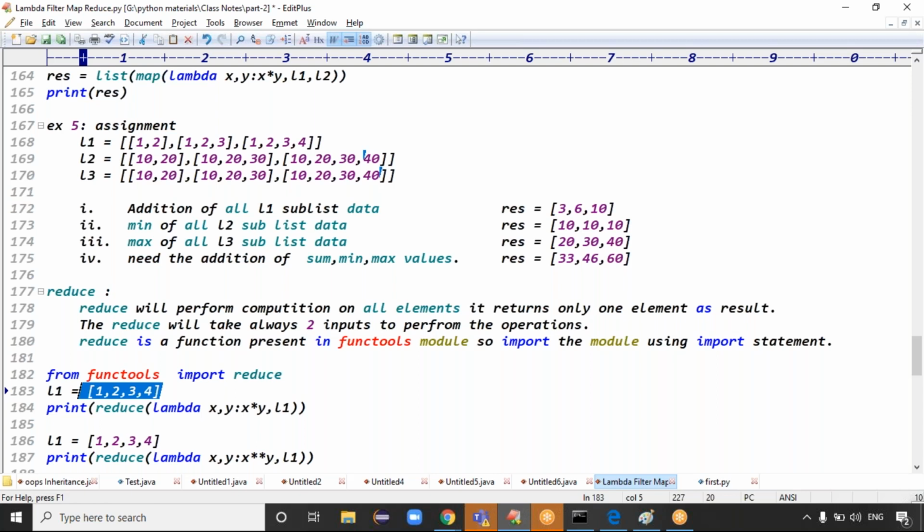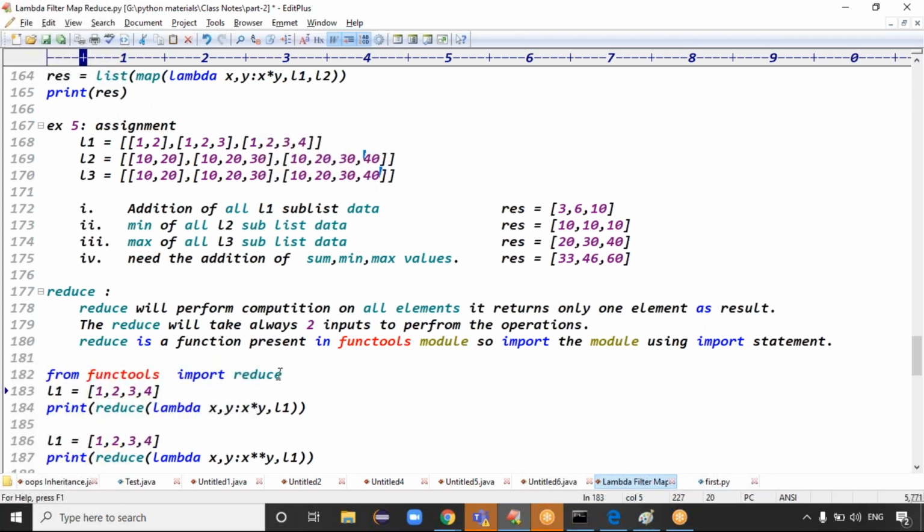Only one output, right? So the reducer performs the operation on all elements, but its return value is only one output, guys. Yes or no?